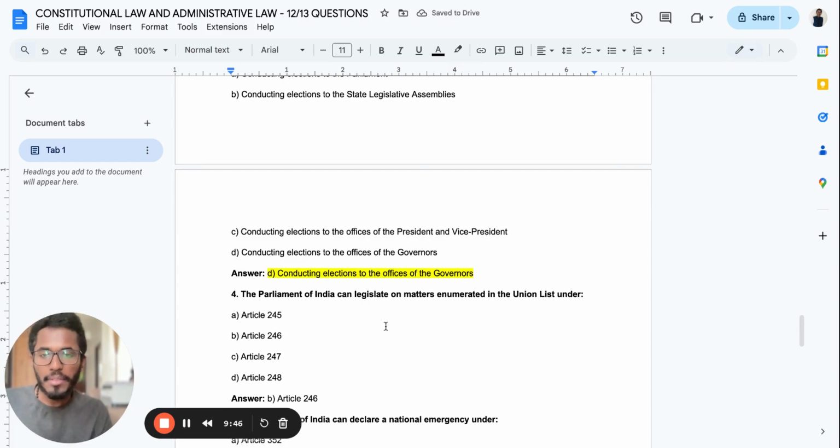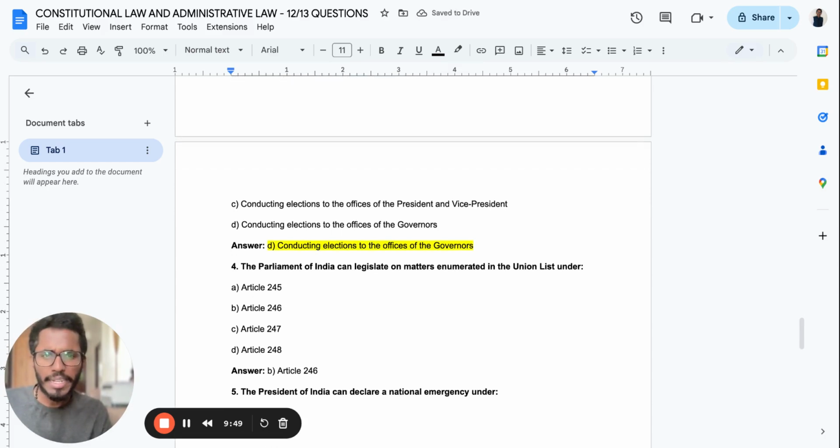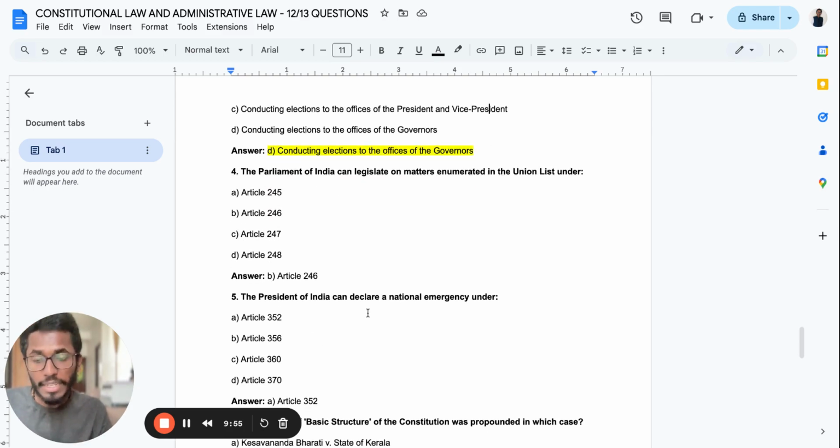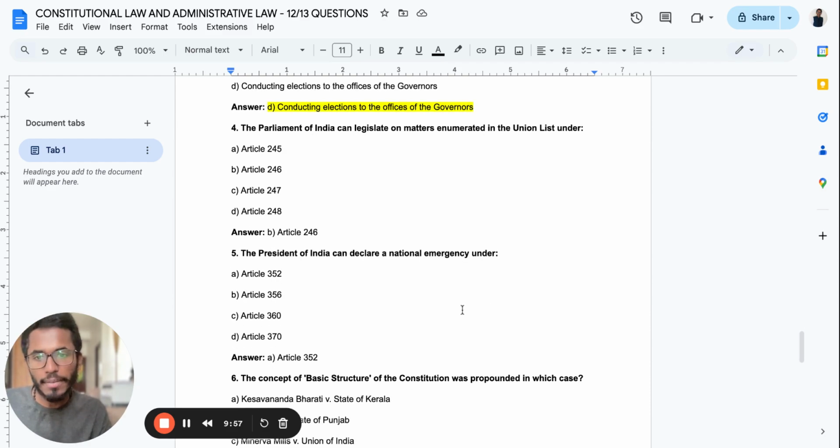The Parliament of India can legislate on the matters enumerated in the Union list under which article? It's Article 246. Remember that it is under Article 246. The President of India can declare national emergency under which article?